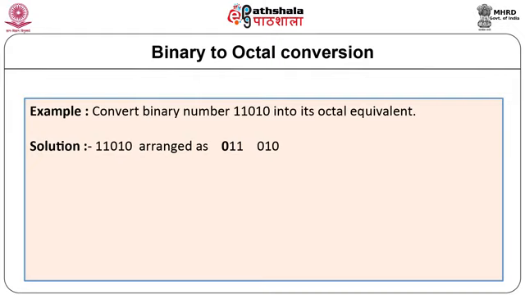Now 11010 is arranged as 011 as one group and 010 as another group of 3 bits. The first group generates octal 3, the second group provides octal 2. Thus, 11010 in binary can be represented as 32 in octal.